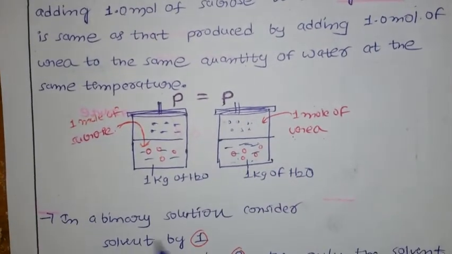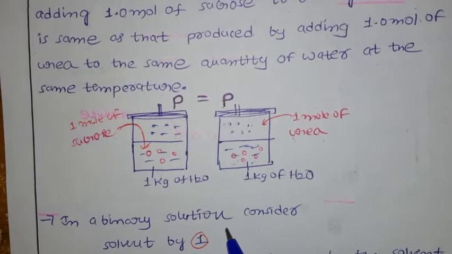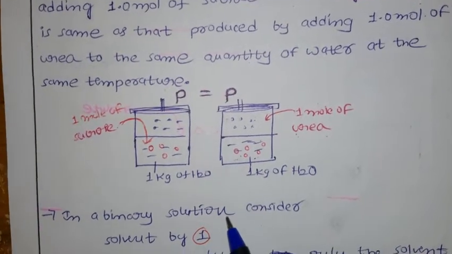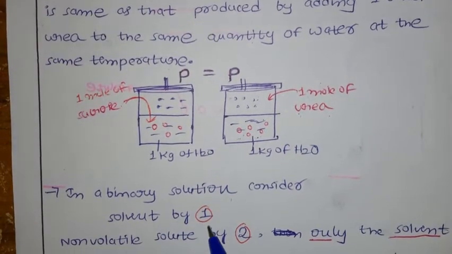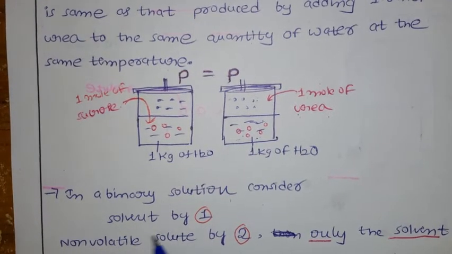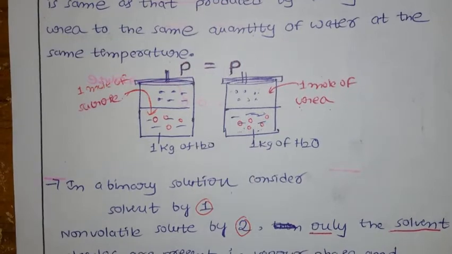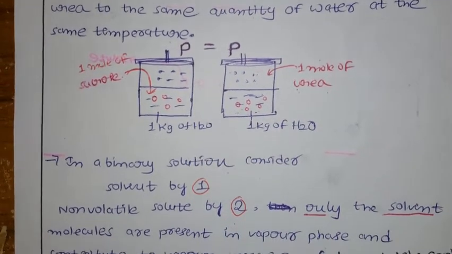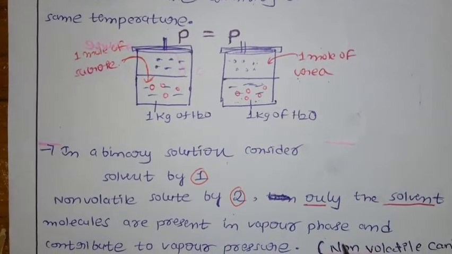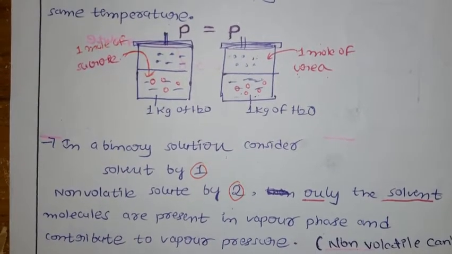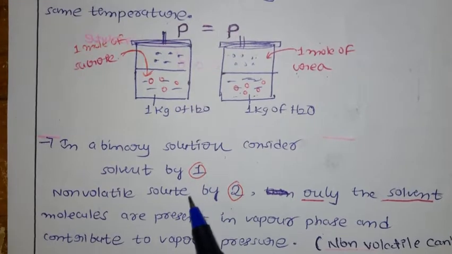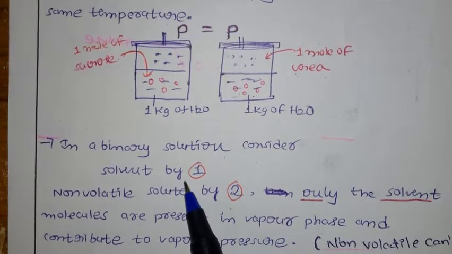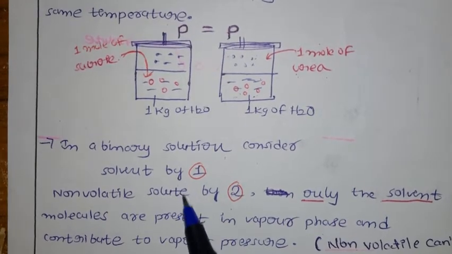In a binary solution, as we already said, we are discussing only binary solutions, meaning there are only two components. I am writing the solvent with subscript 1, and the non-volatile solute I will consider as 2. Only the solvent molecules are present in the vapor phase and contribute to the vapor pressure. When the solute is non-volatile and the solvent is volatile, vapors come only from the solvent, not the solute.